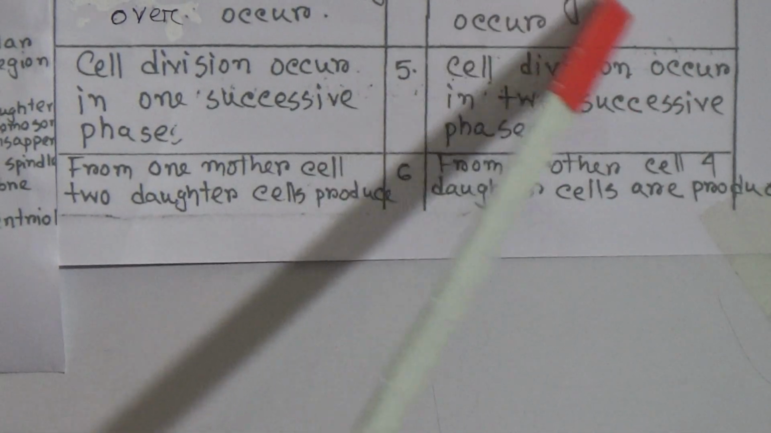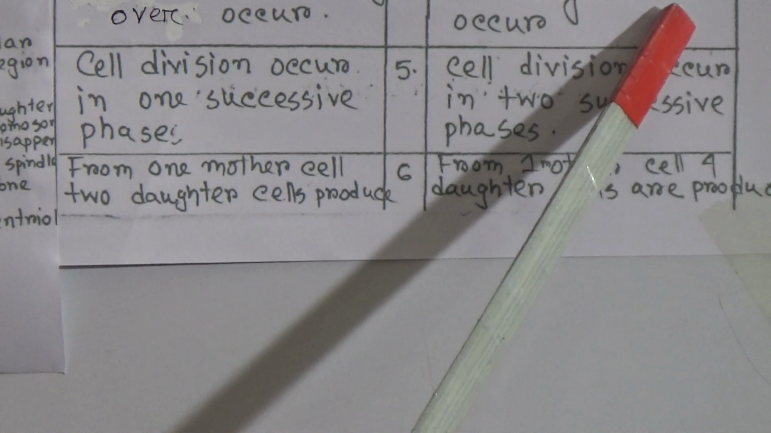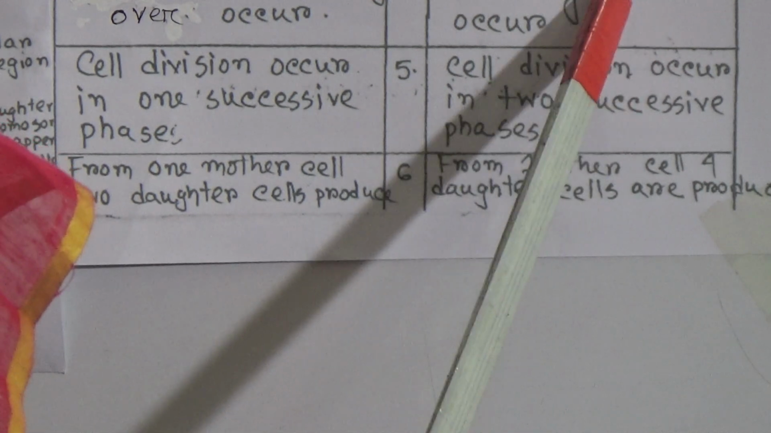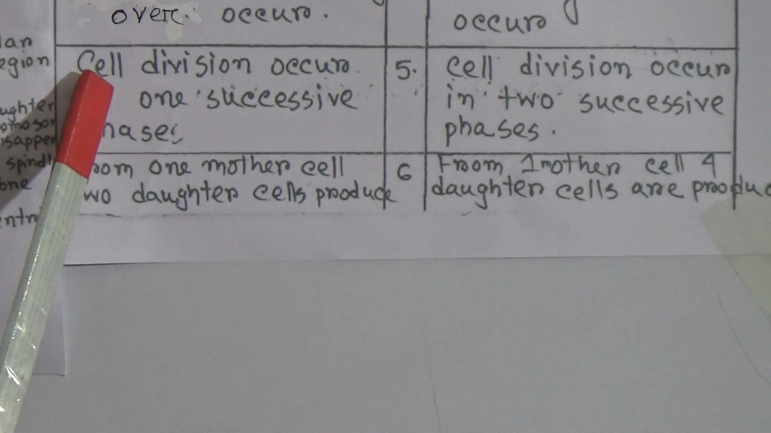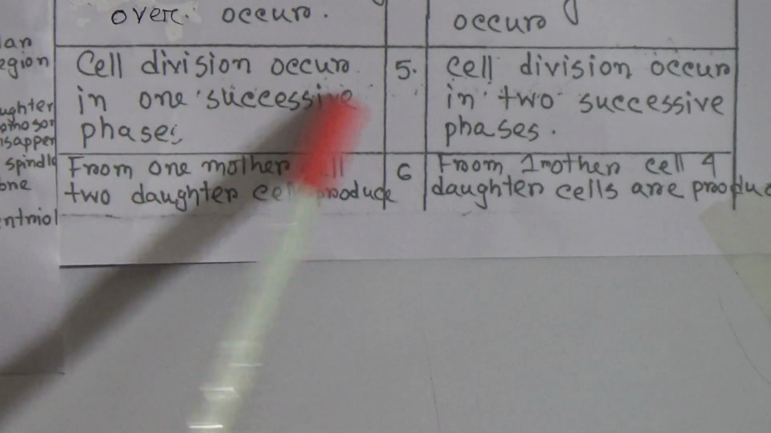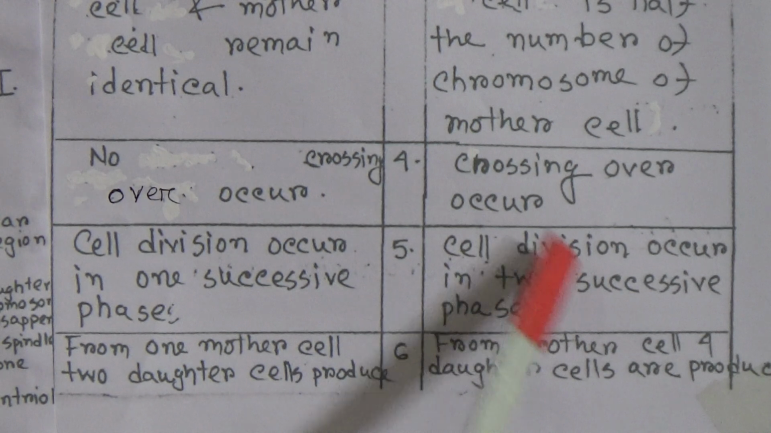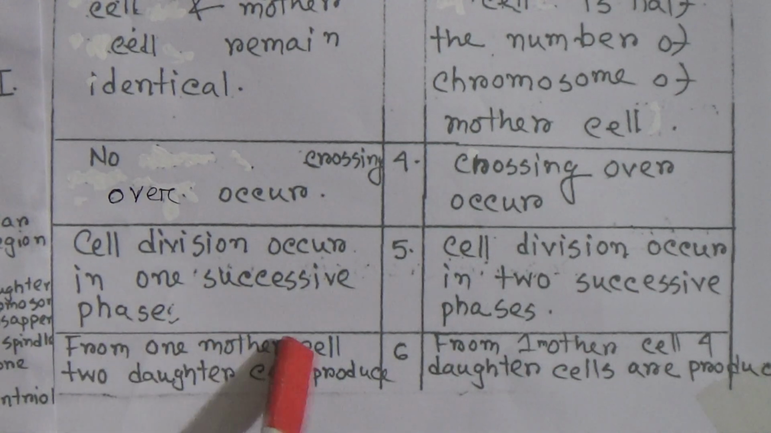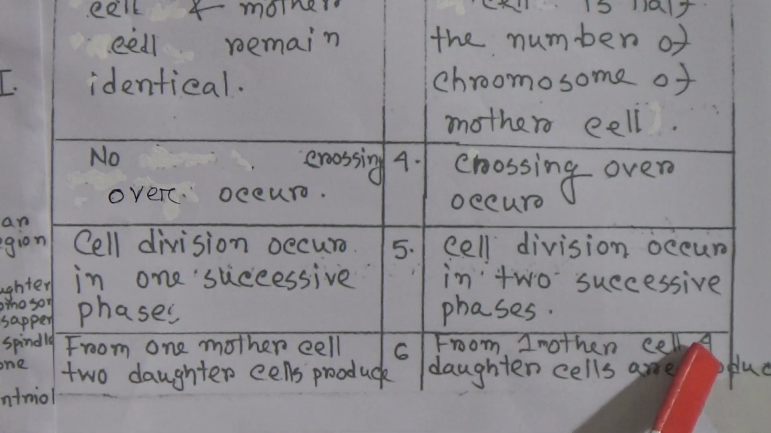Dear students, what is crossing over? Crossing over is the swapping of genetic materials that occurs in the germ line, and it occurs in meiosis cell division. Now come to the next one. In mitosis, cell division occurs in one successive phase, and here in meiosis cell division occurs in 2 successive phases, which we have just said: meiosis 1 and meiosis 2. And last one: from one mother cell 2 daughter cells are produced in mitosis, but in meiosis from one mother cell 4 daughter cells are produced.